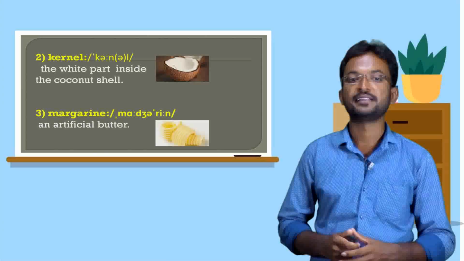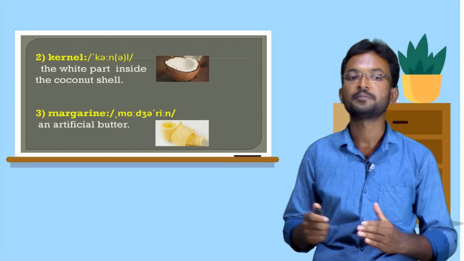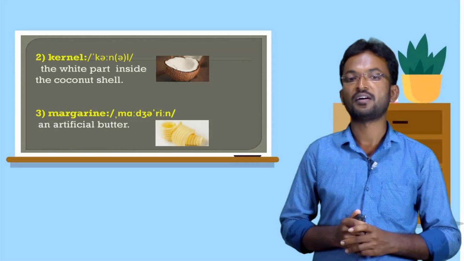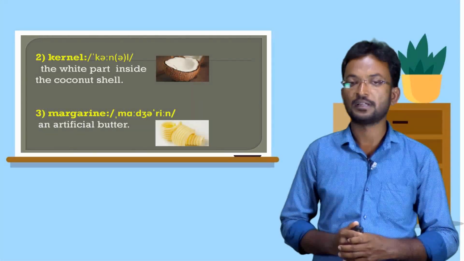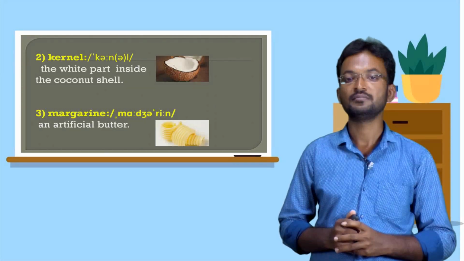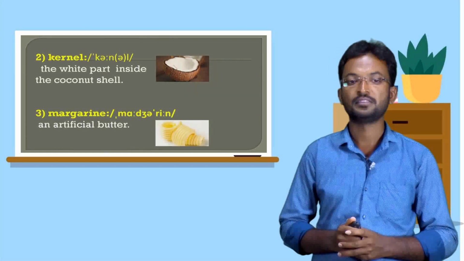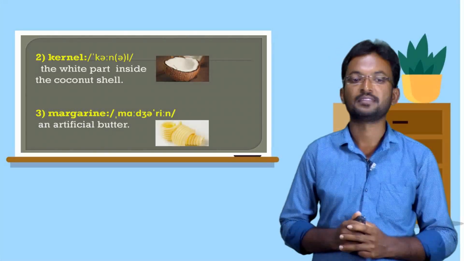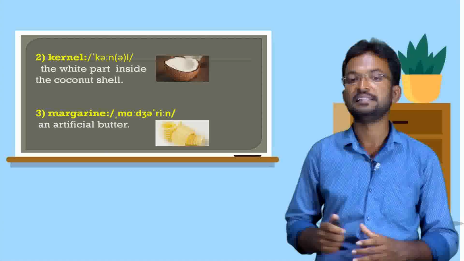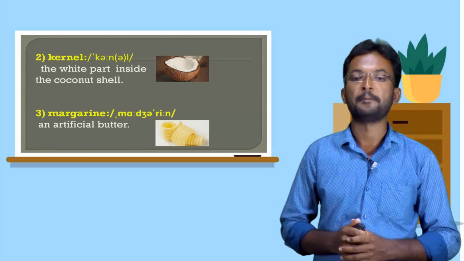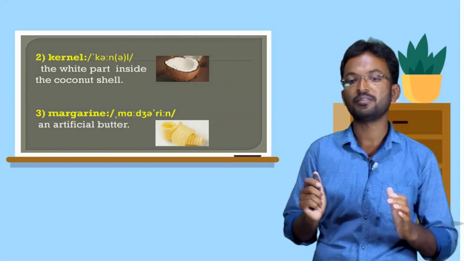Next one, kernel. Second one is kernel. What is the meaning of kernel? Kernel means the white part inside the coconut shell. You can see in the picture. In Kannada, kobbari. Third one, margarine. Please don't go by spelling. Please go by the sound or symbols. Margarine means an artificial butter.